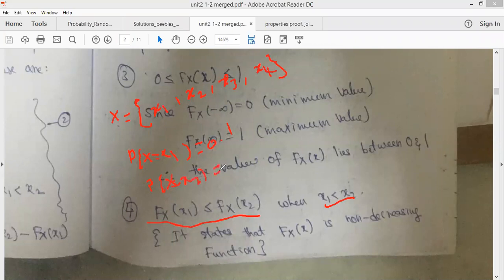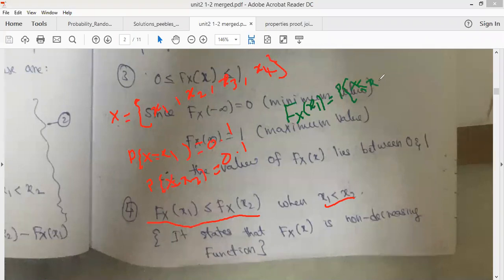If these values are given, can you tell me what is Fx of x1? Capital Fx of x1 is the cumulative distribution function. It is the probability of x less than or equal to x1.